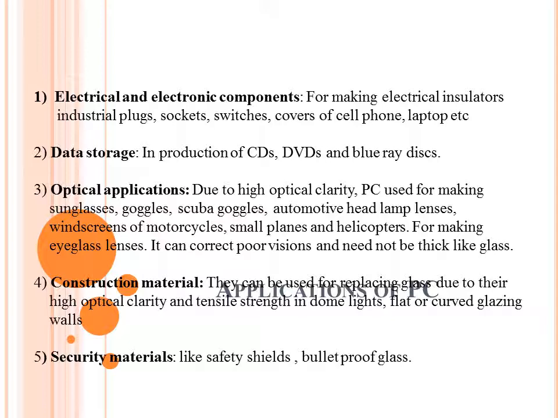Then the next very important application is construction material. It can be used for replacing glass due to its optical clarity and, at the same time, tensile strength. So we can use it in dome lights, in flat or curved glazing walls, or in skylights. There we can use it as a window in place of glass. Then the last application is security components. It can be laminated, and then it can be used as bulletproof glass.